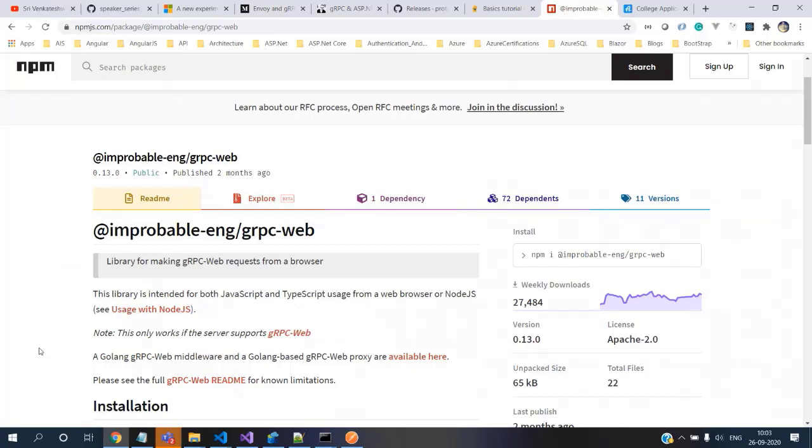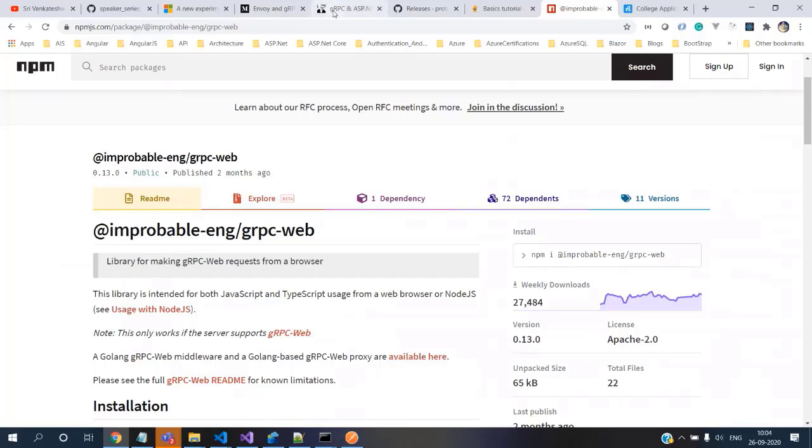Go language gRPC web middleware and a Golang based gRPC web proxy are also available. That's a different thing, but as of now our focus is talking from Angular to gRPC web. So we need to grab this package.